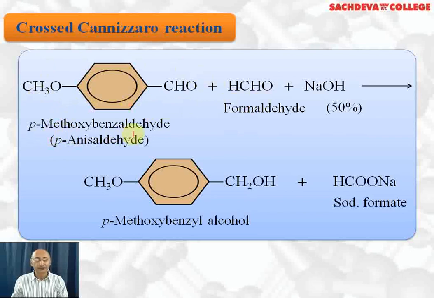para-methoxybenzaldehyde will get reduced. So para-methoxybenzaldehyde is getting reduced to para-methoxybenzyl alcohol, and formaldehyde is getting oxidized to formic acid, which reacts with NaOH to form sodium formate. This is called crossed Cannizzaro reaction.